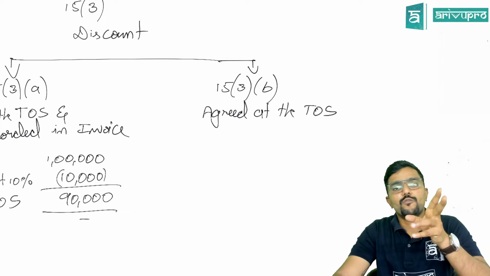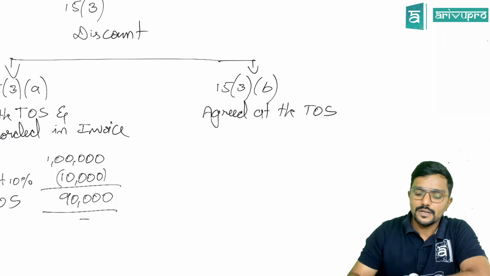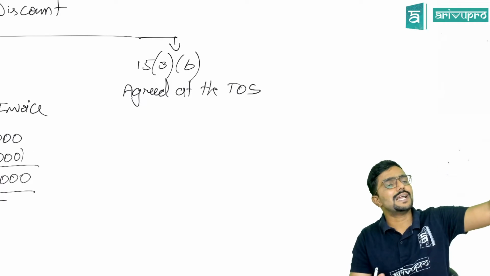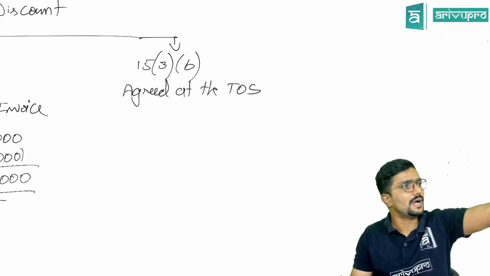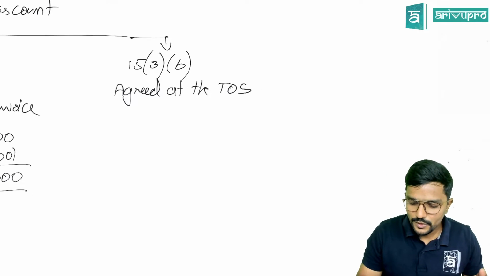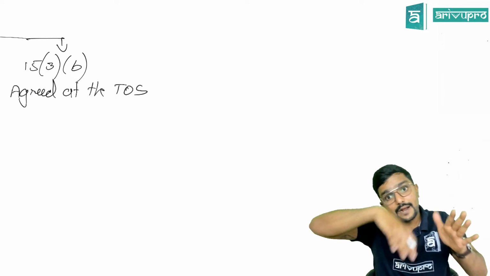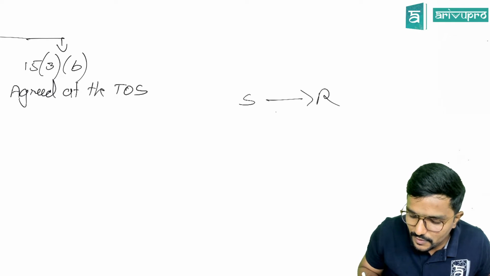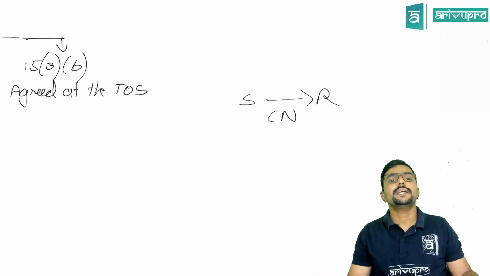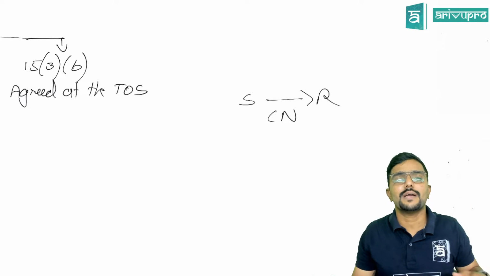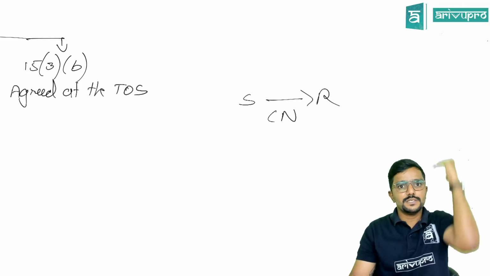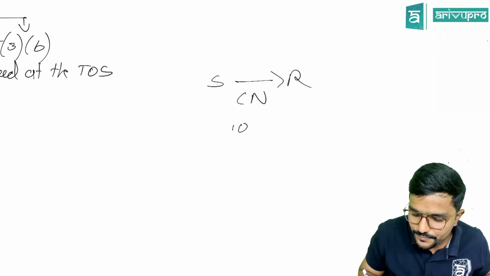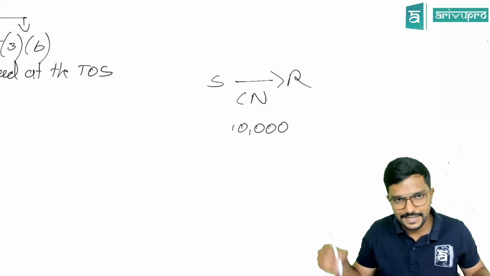Then I have issued the invoice for 1 lakh. Now assume the payment is made within 10 days. I cannot go and scratch the invoice and tell you 90,000. No. If there is any discount which I am giving after the supply, the supplier will issue to the recipient something called a credit note. Credit note for how much? How much discount am I giving? Assuming you have made the payment within 10 days, how much discount will I be giving you? 10,000. So I will issue a credit note for 10,000.